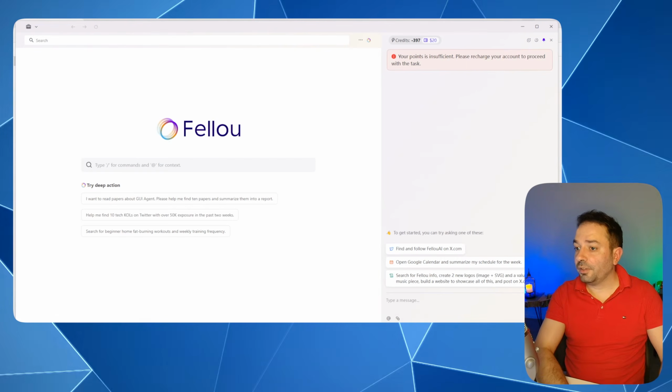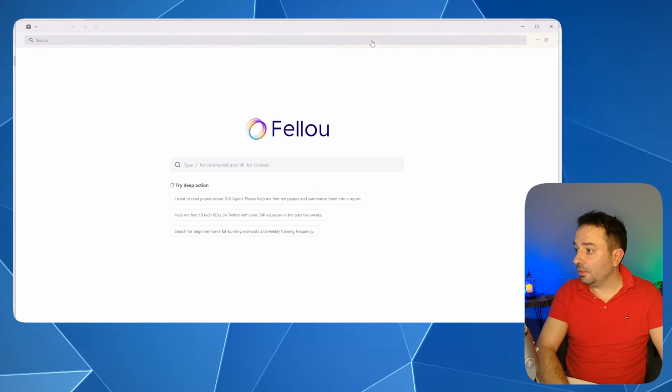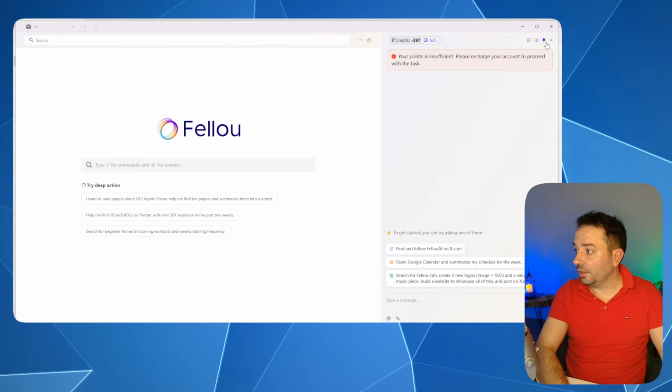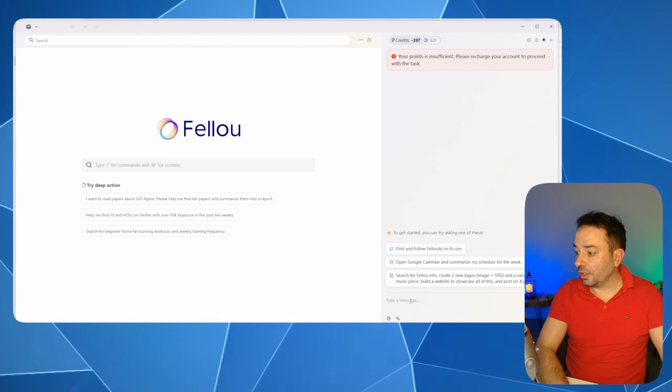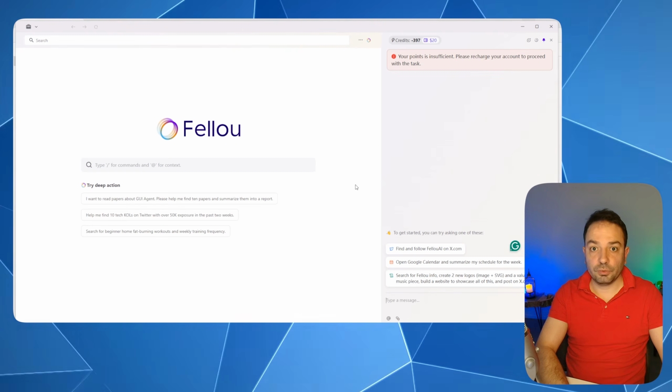We can start seeing that the user interface is not that different from BrowserOS. Here we have the possibility to click this button and see that the AI agent that is gonna help us to do the search appears and disappears. We have the possibility to add here whatever we want to have the agent have a go with. So let's go and have a look at the task that we managed to get done with this awesome tool.